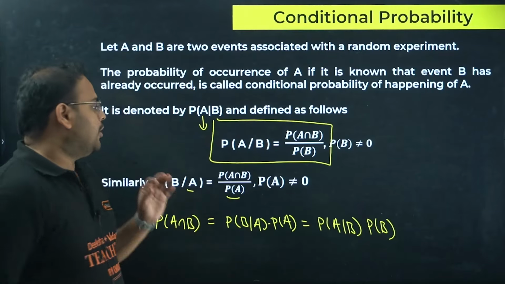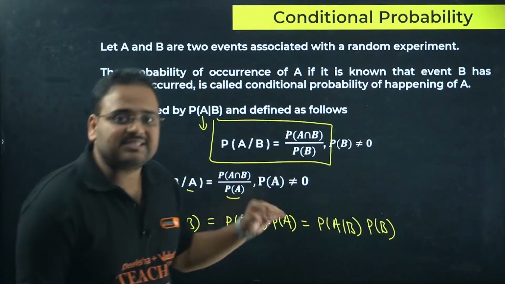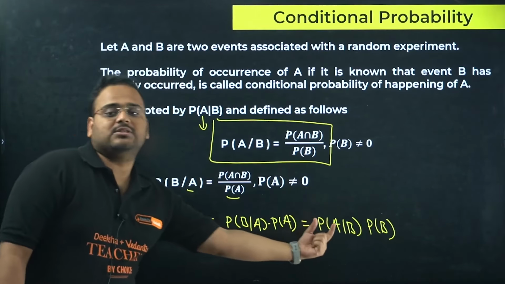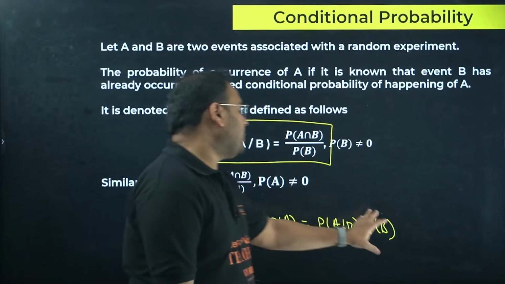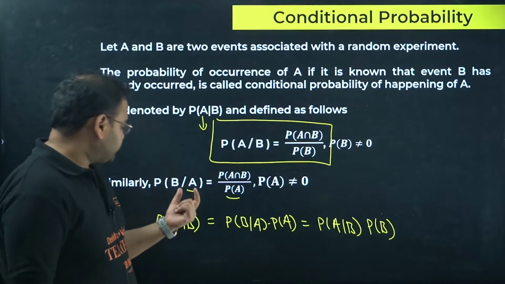I want to always show you the approach, how the question flows with the help of conditional probability. It makes sense. It is easier to remember as well. So intersection can be found using these two results, okay? P(B|A) into P(A), and P(A|B) into P(B). Is this clear? Clear? Okay. Now, what is this?